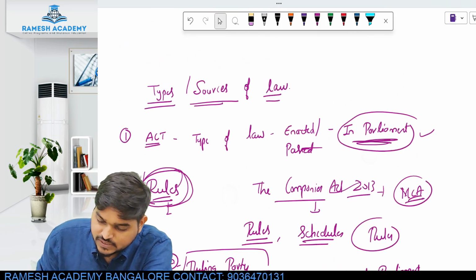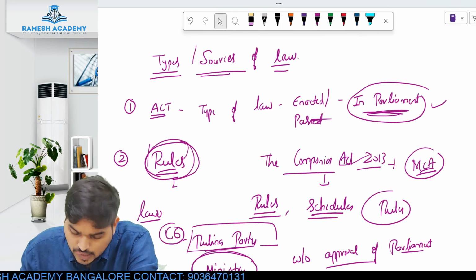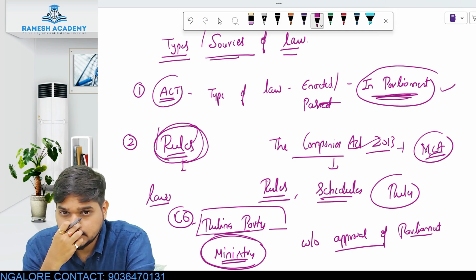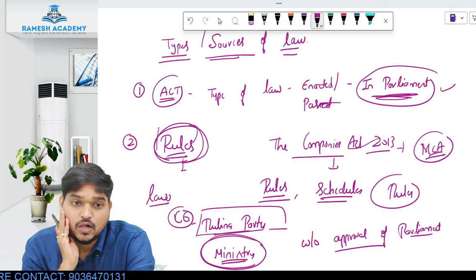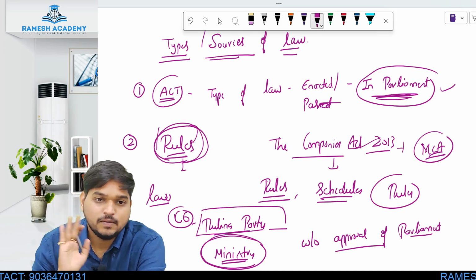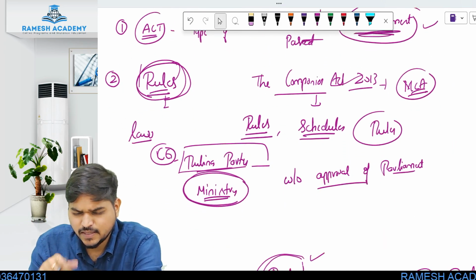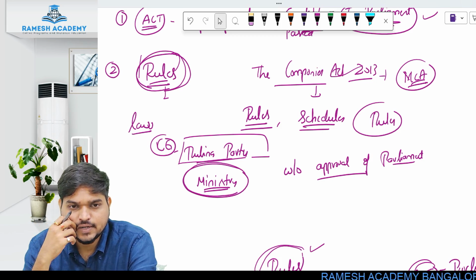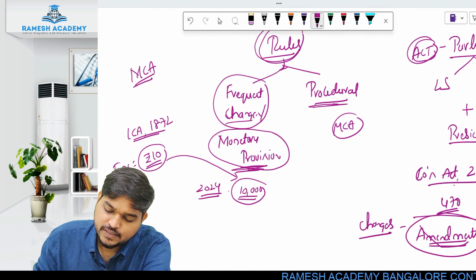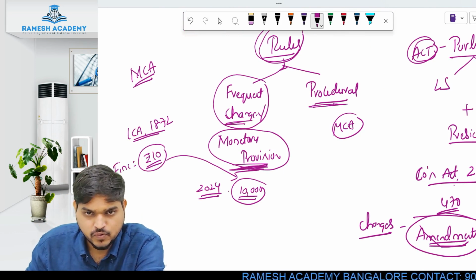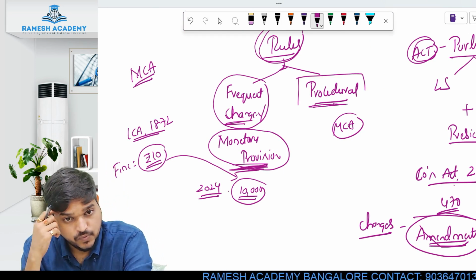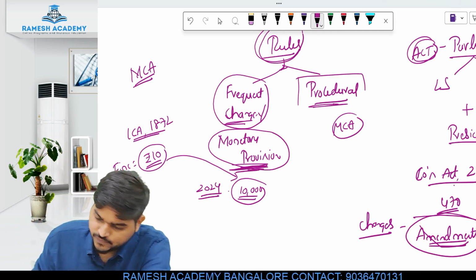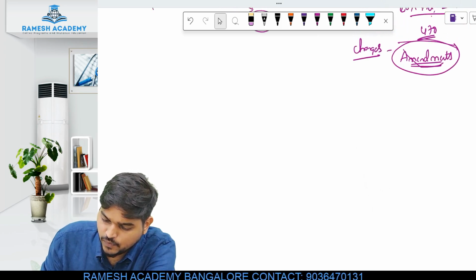So we were studying the types or sources of law. The first source of law is your act. What is an act? It is a type of law which is passed in the parliament. Second is your rules, any type of law which is not passed by parliament but is passed by the ruling party without the approval of parliament. Generally what is included in rules? Any provisions which require frequent changes, or which are monetary provisions or certain procedural provisions. All those are given in the rules. I had told you the logic behind that. Okay, fine. So that is your second type of law.